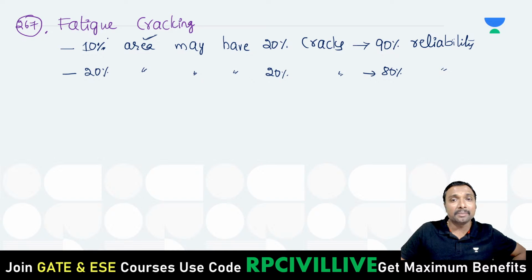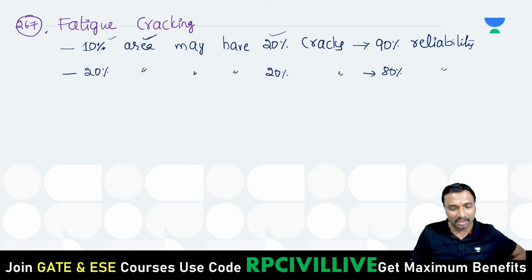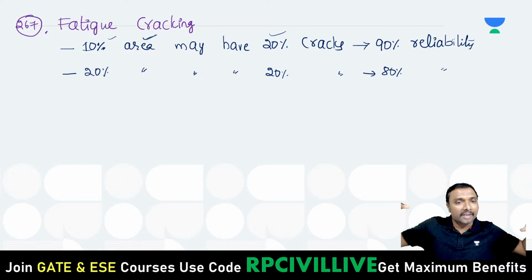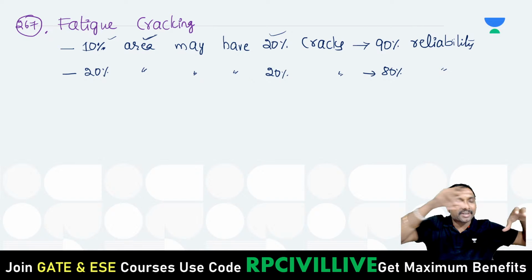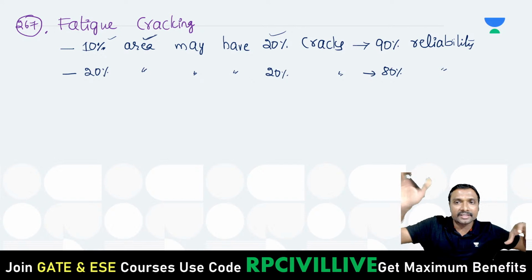In this 10 square meter area, if 2 square meters of the surface area is subjected to cracks, then you can say that it is fatigue failure. Out of the entire total area of the road, if 10% area will be subjected to cracks, and 90% area is safe, then it is 90% reliability.